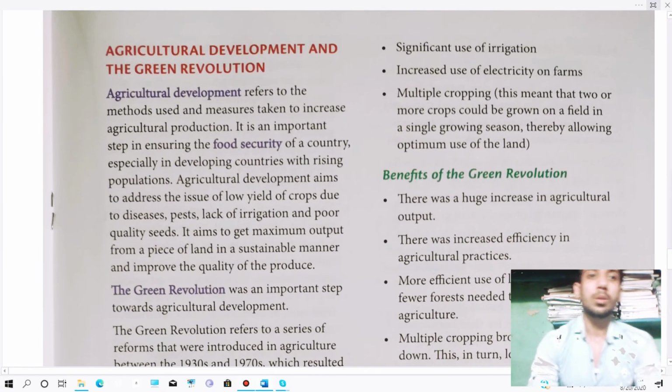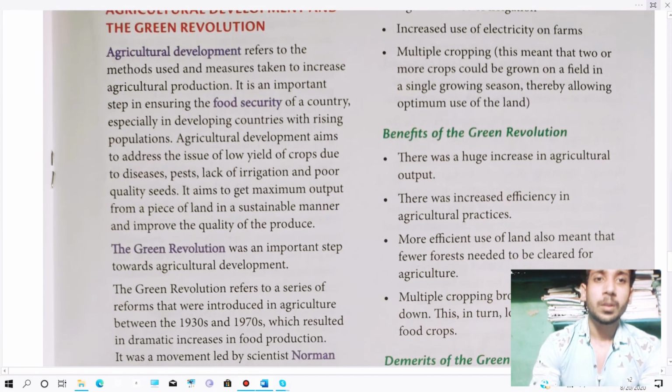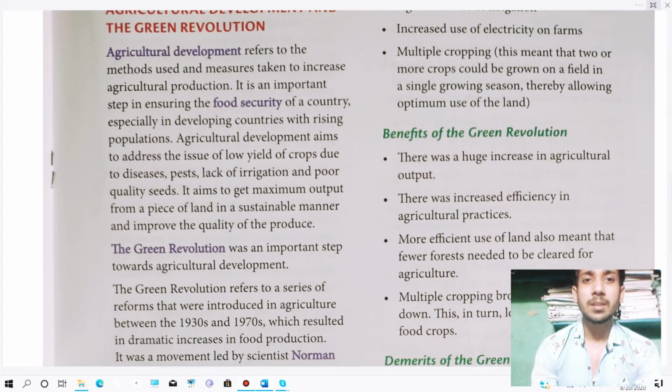Thereafter, we are going to learn agricultural development and the green revolution. Agricultural development refers to the methods used and measures taken to increase agricultural production. It is an important step in ensuring the food security of a country, especially a developing country with a rising population.